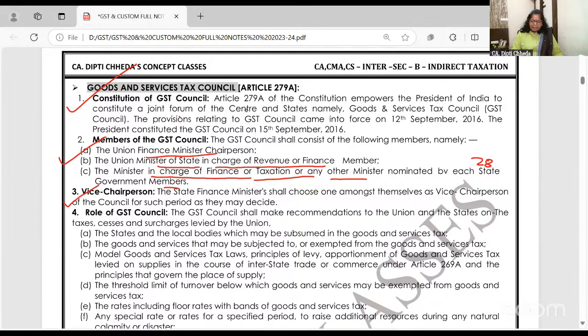सबके members मिला के GST Council is formed. They'll have a chairman. Who is the chairman? Finance Minister. Who is the vice chairman? State finance ministers shall choose among themselves. 28 states plus 3 plus other 8, total all union territories. Ladakh, ये वो अलग अलग करके. So any one of them can become vice chairman.